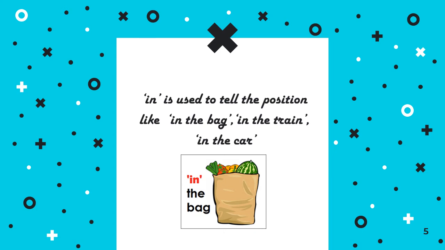So you can make other sentences also with the help of the preposition in, but the position of the noun must be like this, as it is shown, and in is used for things which are in a rest position. As you can see, vegetables are in a rest position, they are not moving, and they are in the bag. So in is used for the rest position of a noun, as shown in the picture.